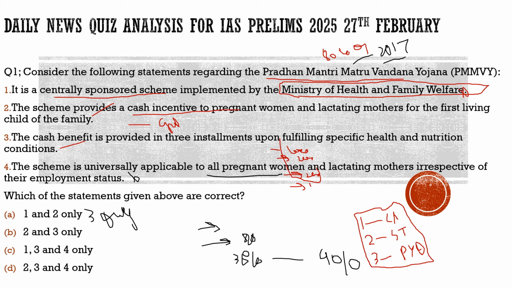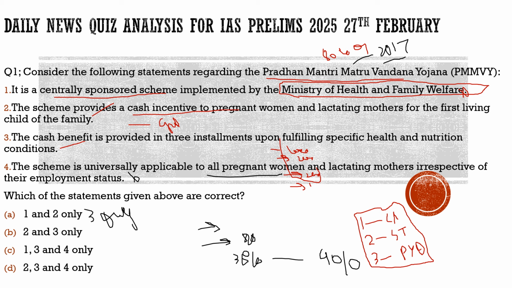So it becomes important for us, being aspirants for UPSC. This topic becomes important for your UPSC preparation, whether it would be prelims. In a prelims paper, a question about its implementation can be asked. A question about whether it is a centrally sponsored or central sector scheme, under which ministry it comes, you need to know about this.